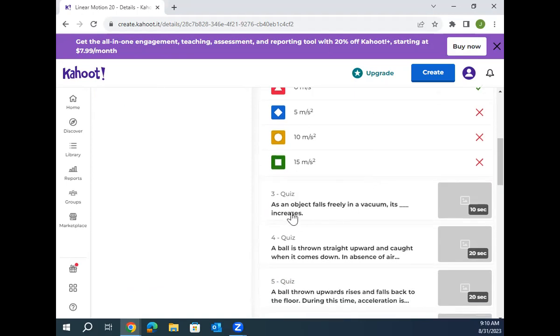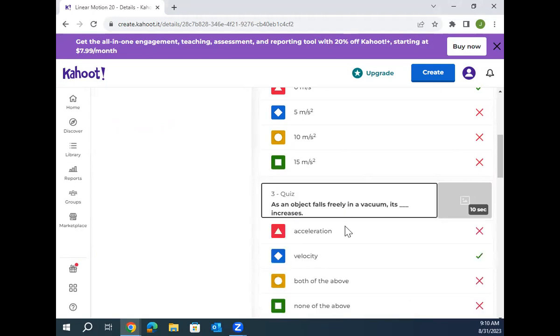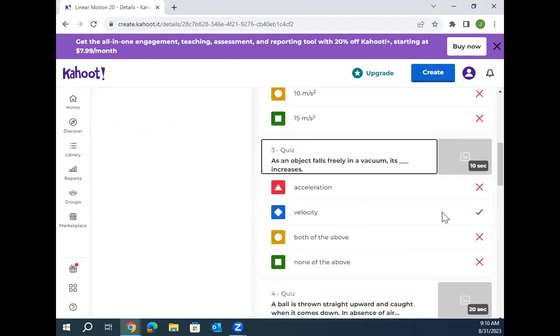A giant spinning planet. As an object falls freely in a vacuum, what increases, velocity or acceleration? Velocity, and velocity picks up at a constant rate. Does acceleration increase? No, it stays the same. Constant acceleration. For Earth, it'd be like 10 meters per second squared all the way down, as long as you're in a vacuum. Sorry, acceleration is constant. Velocity increases at a constant rate.